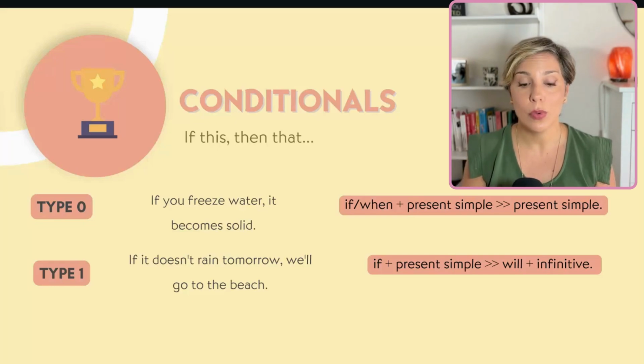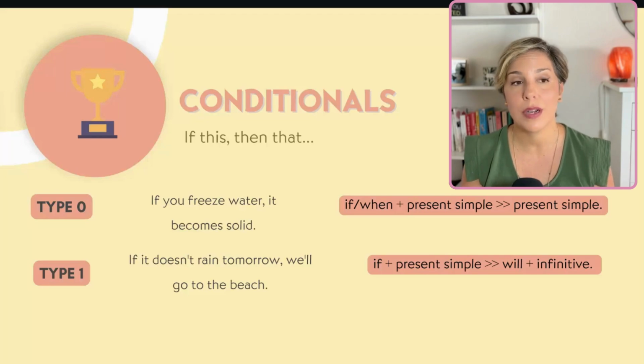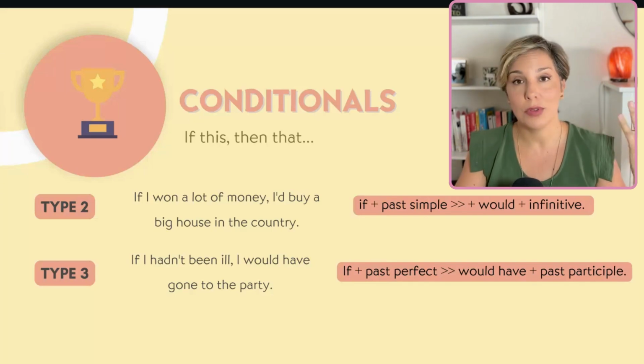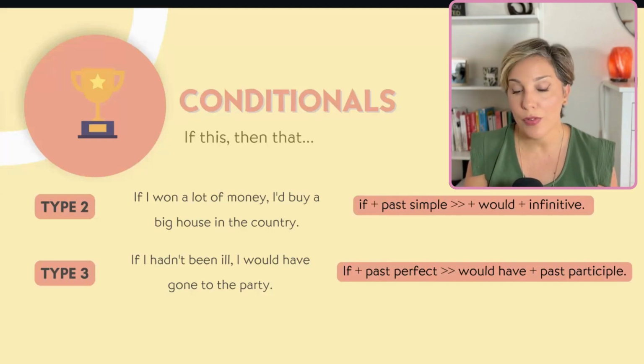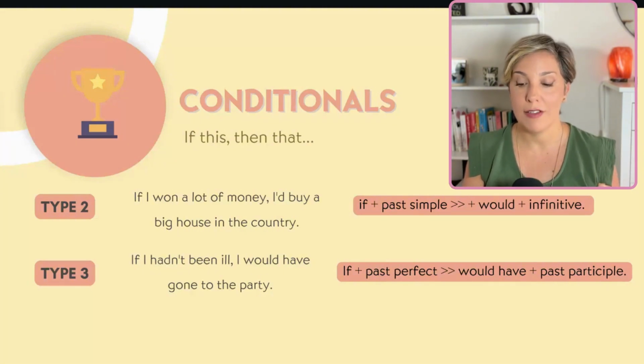Then with type 2, what we are doing is imagining something that is unlikely, just imagining a hypothesis or an imaginary situation. For example, if I won a lot of money, I would buy a big house in the country. I think that is quite unlikely, but I'm still just imagining because it's for free. So the formation is if plus the past simple, if I won, and then in the second part you have would plus infinitive. So I would buy a big house.